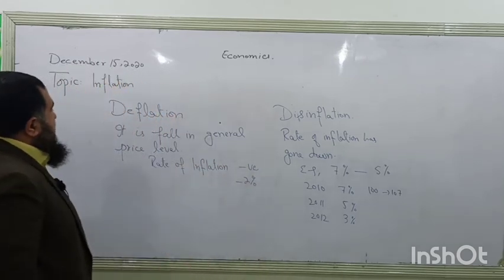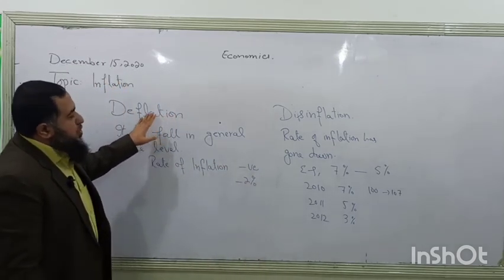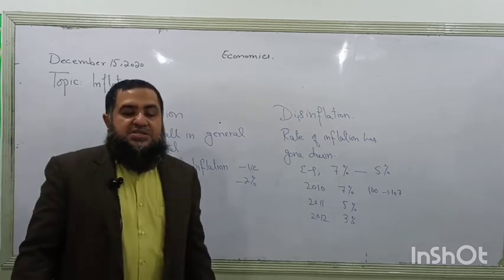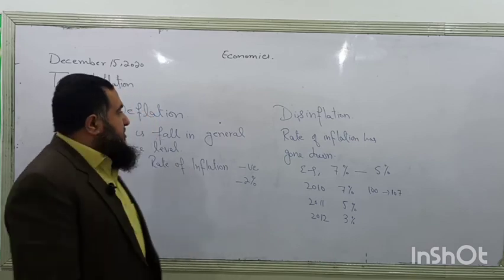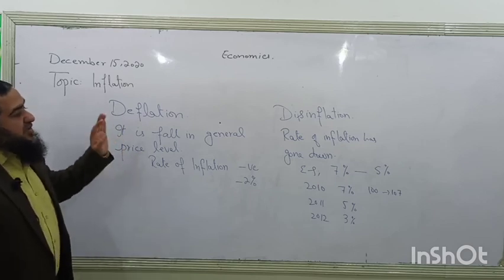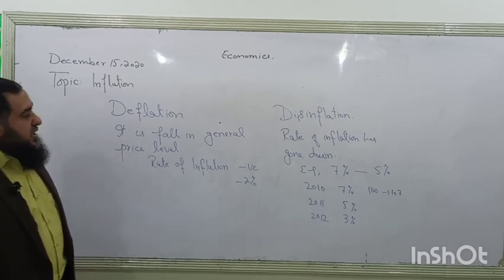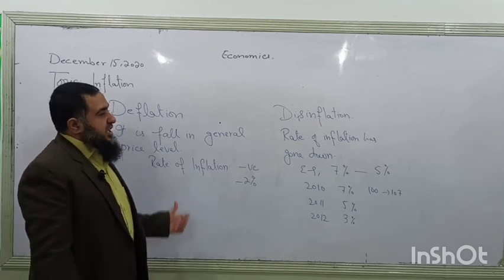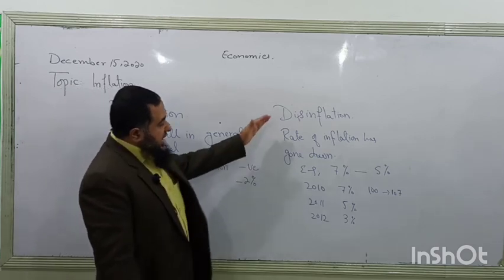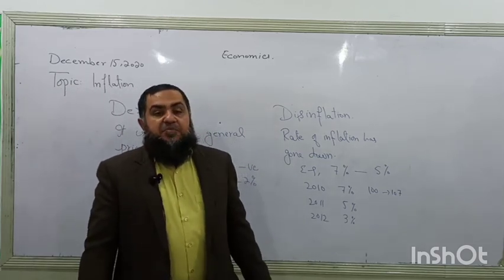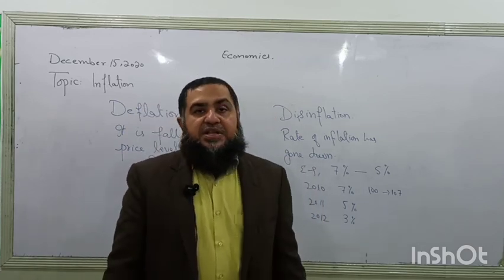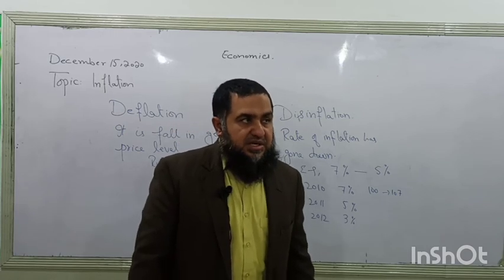So falling prices can be due to a decrease in aggregate demand, which is very harmful because it will cause unemployment in the country. If the prices are falling due to an increase in aggregate supply, then it is beneficial and it will be called a good deflation. But when deflation is taking place due to a fall in aggregate demand, then it will be a bad deflation. Disinflation does not mean that prices are falling, rather it means that prices are still increasing but the rate of inflation has gone down.